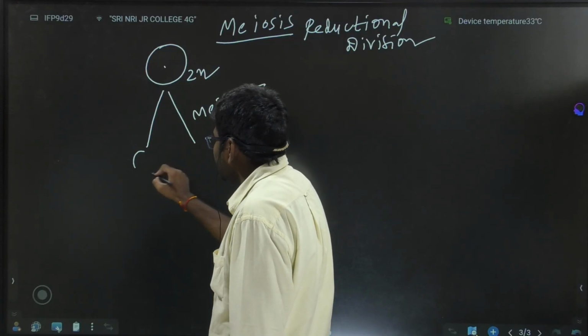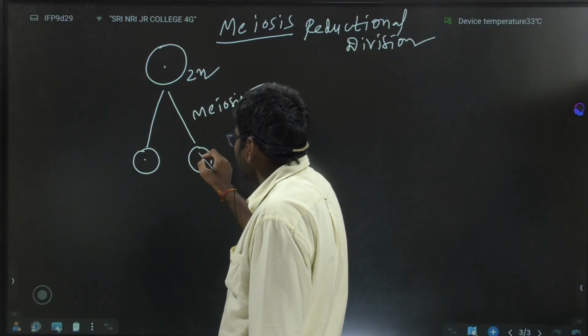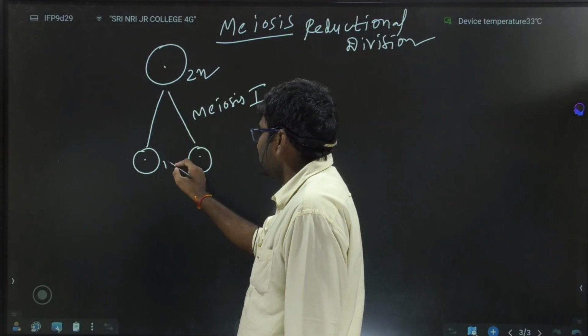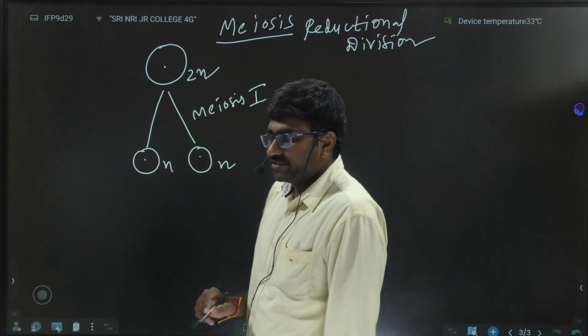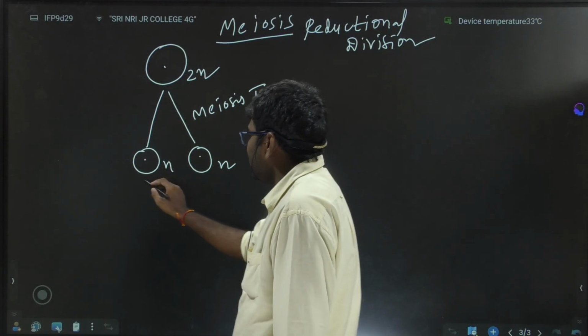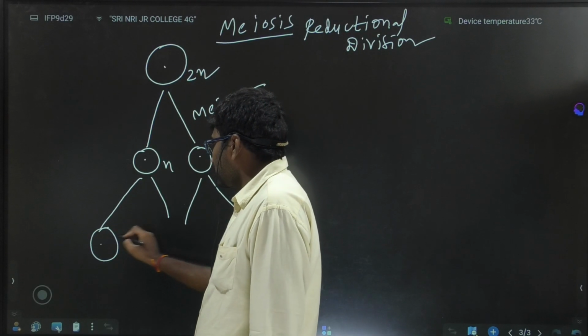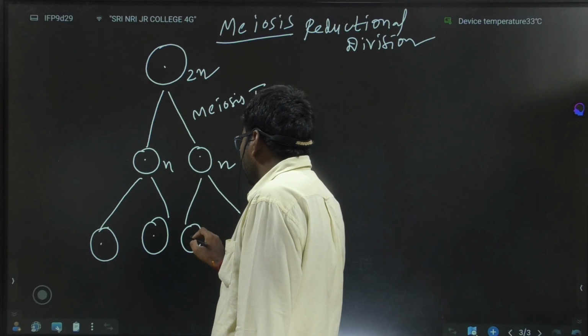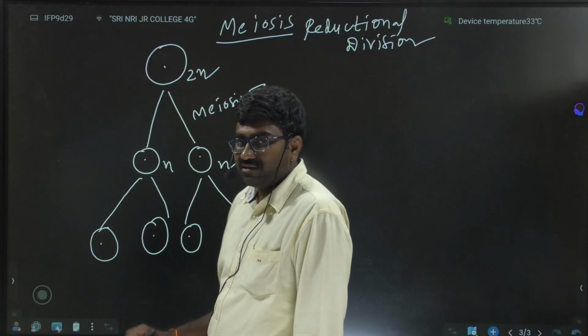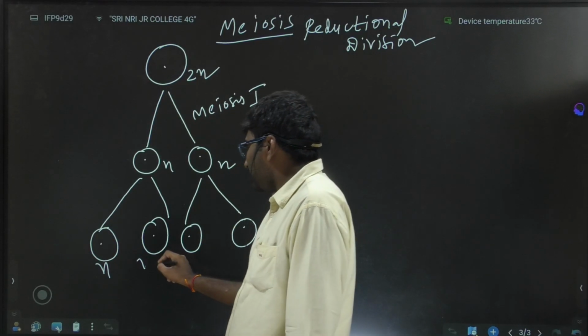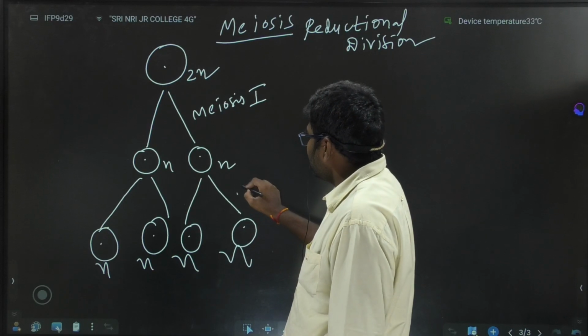In meiosis 1, the actual reduction division takes place. A dyad of cells will be formed. And meiosis 2 results in the formation of 4 haploid daughter cells, which are all different. So haploid n, n, n.